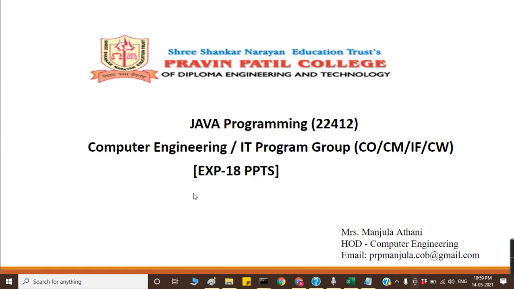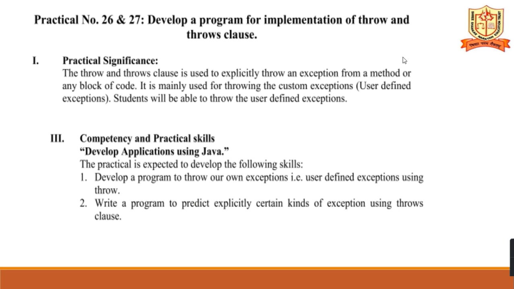This is experiment number 18. It is also exception handling only. So develop a program for implementation of throw and throws clause. The throw and throws clause is used to explicitly throw an exception from a method or any block of code. It is mainly used for throwing custom exceptions, that is, user-defined exceptions. Students will be able to throw user-defined exceptions.